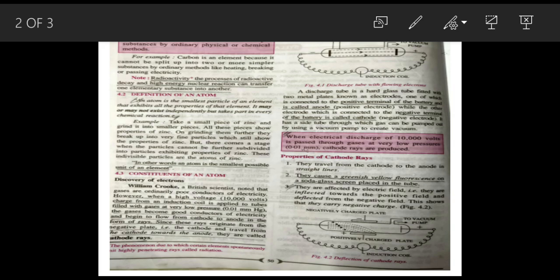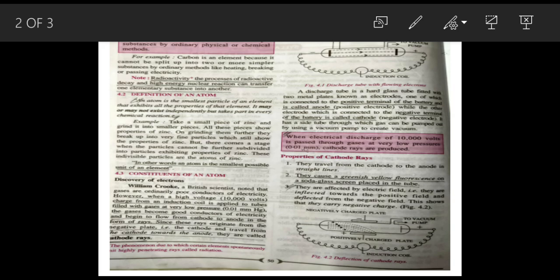Now after that, constituents of an atom. The fundamental particles of an atom are electron, proton and neutron. First of all, I am going to discuss the discovery of the electron, for which the credit is given to William Crookes. He was a British scientist who noted that gases are ordinarily poor conductors of electricity.